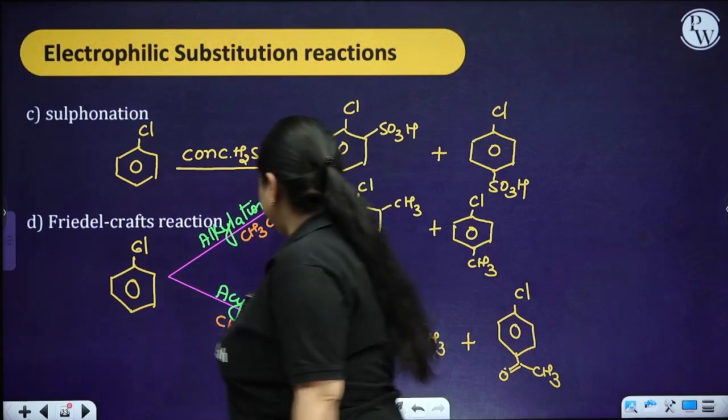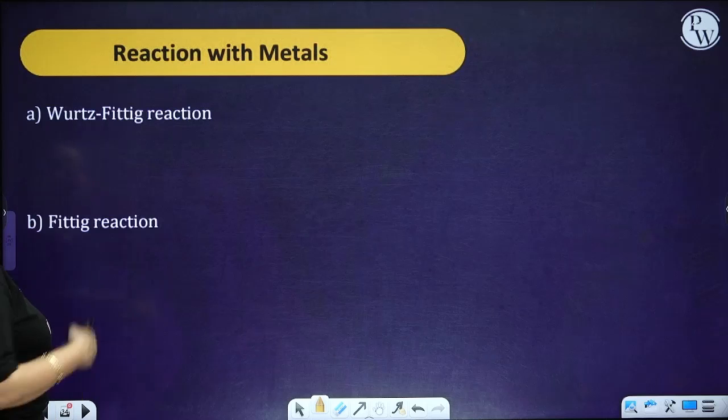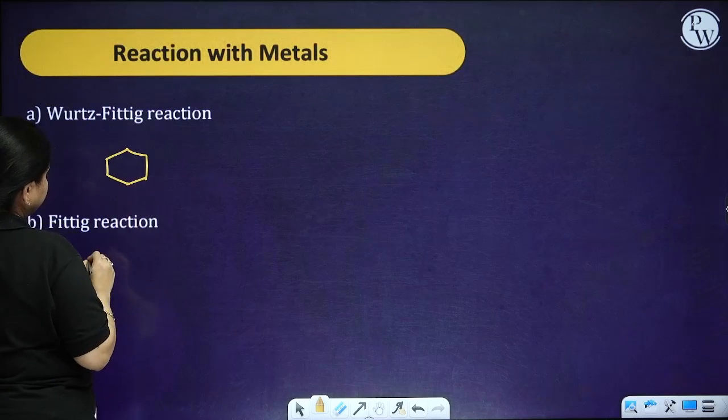Okay, in this manner. Moving ahead, we have the Wurtz-Fittig reaction. Now, Wurtz-Fittig reaction is what?